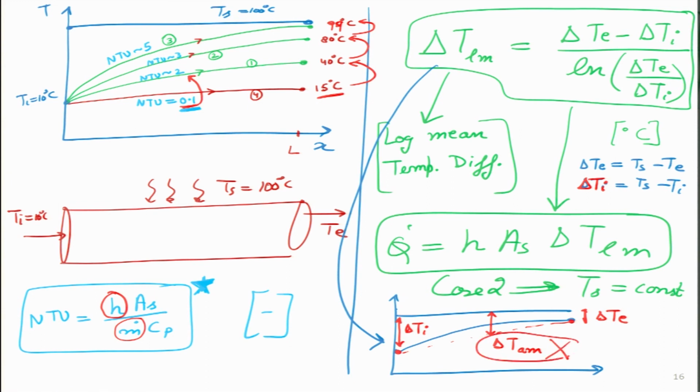And in this particular case it is wrong. I cannot take the arithmetic mean. So, I have put a cross over here. I have to take the logarithmic mean. So, I have to take a log mean temperature difference in order to figure this out. So, I have a very simple solved example just to illustrate this point. Let me go ahead and do that in the next 1.5 minutes, so that this point becomes very clear, and this is kind of a solved example.